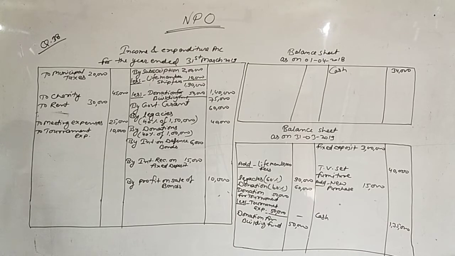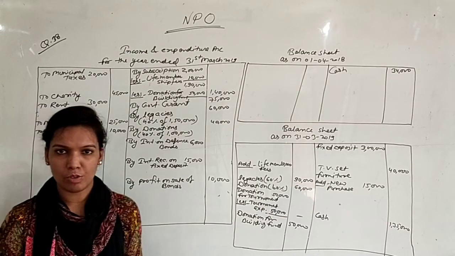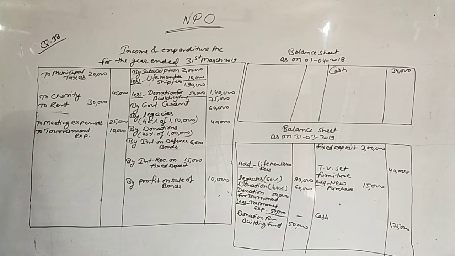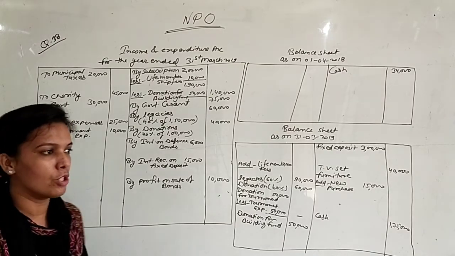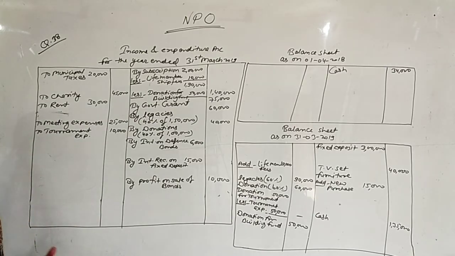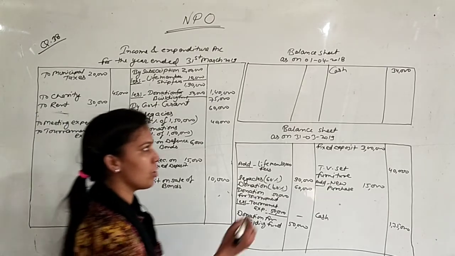60,000 rupees of the defense bonds were still in hand. Means now you have 60,000 rupees of defense bonds in hand. You can say that opening defense bonds were 90,000. How? Because you have sold 30,000 rupees of defense bonds, and still you have 60,000 rupees of bonds.